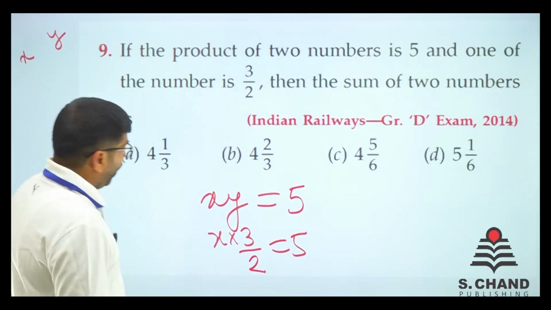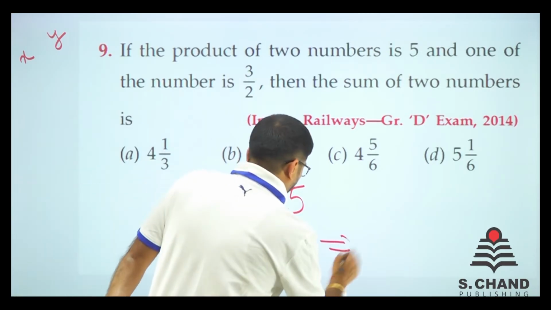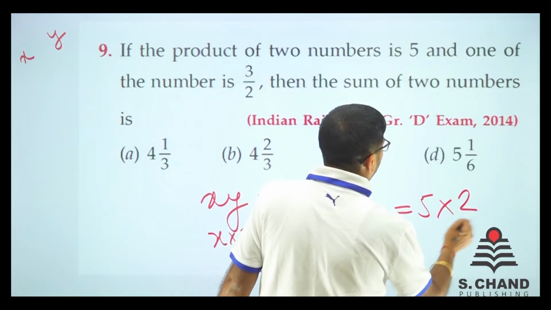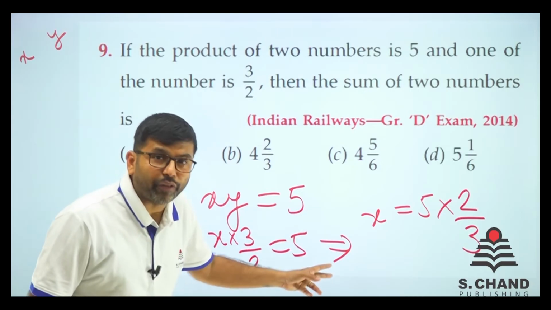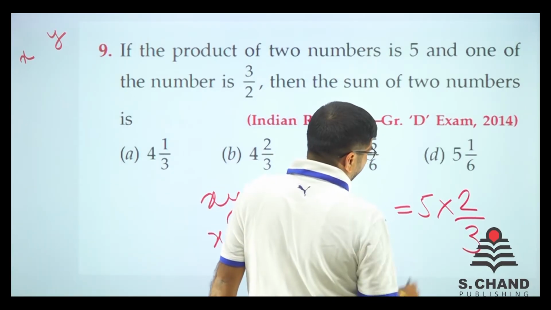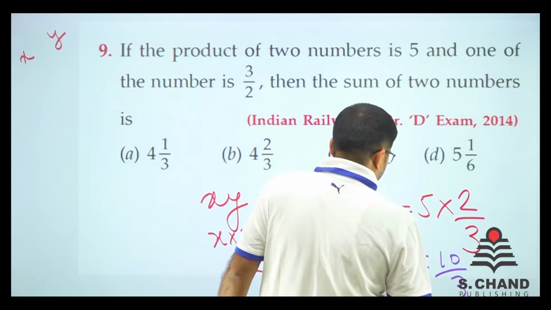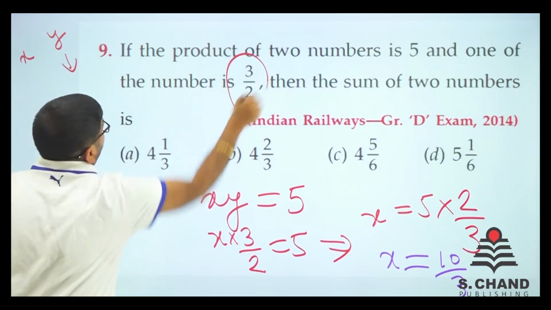Right? Now x equals what? So here we go. x is equal to 5 into 2 by 3, because this 3 by 2, when it goes to the other side of the equal sign, is just reversed. So 5 into 2 is 10. So the answer is 10 by 3. So x is 10 by 3 and y, it is given in the question, is 3 by 2.